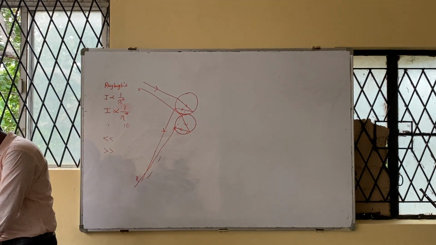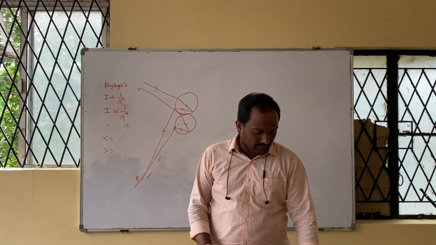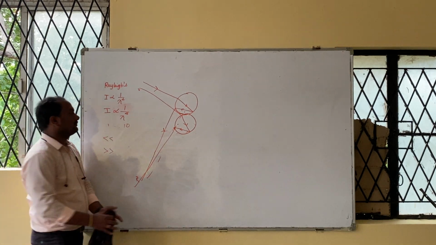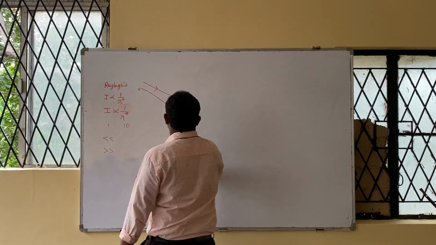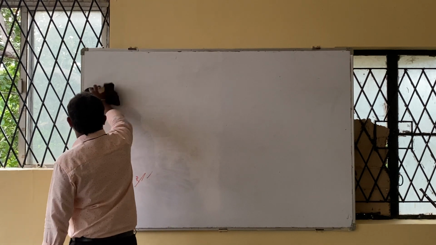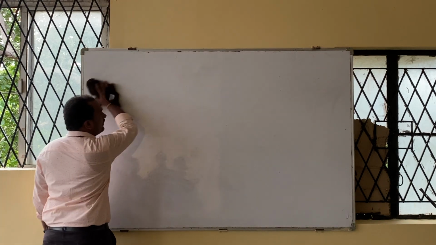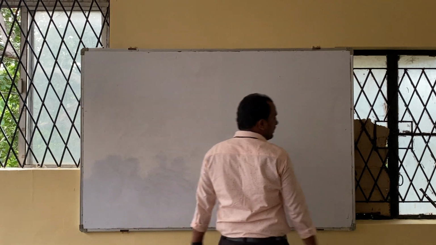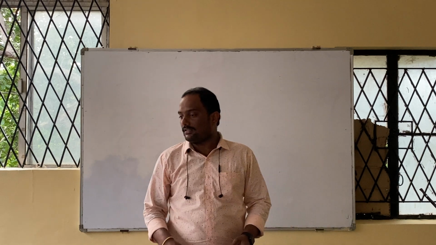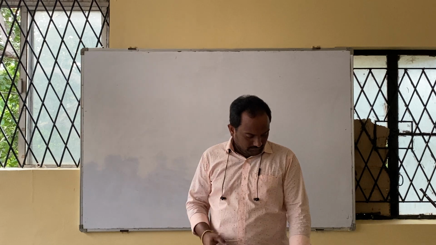How many types of conductors we have? Two. Which are those? Electronic and ionic. What is the difference between electronic and ionic conductor? First difference. Conduction is by means of electrons in which conductors? Electronic conductors. Conduction is by means of ions in where? Ionic conductors.